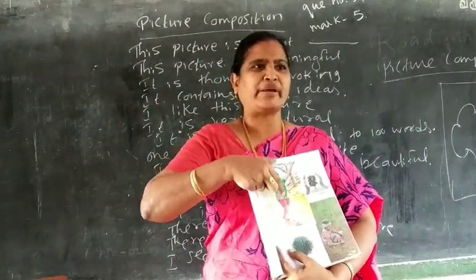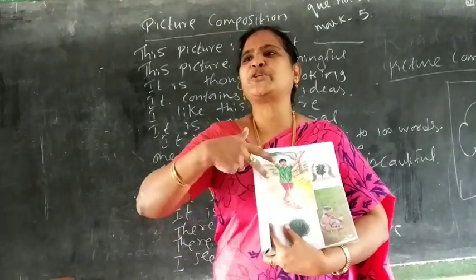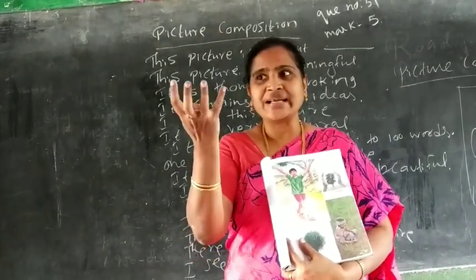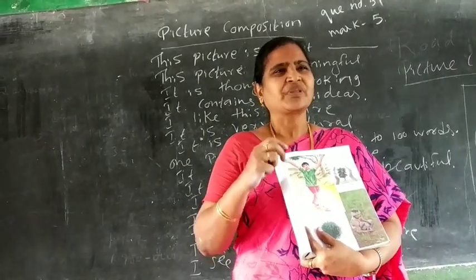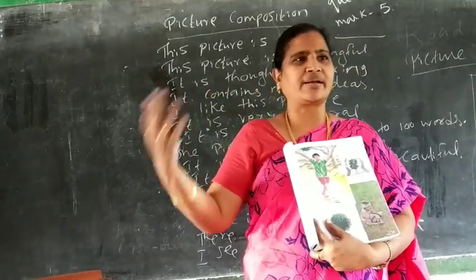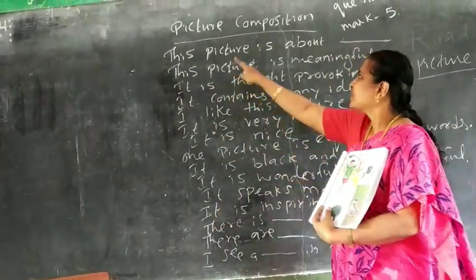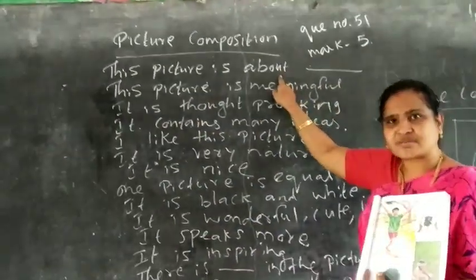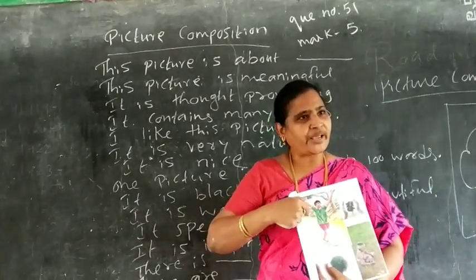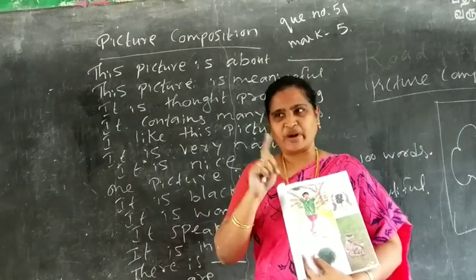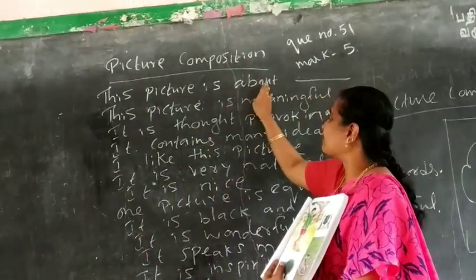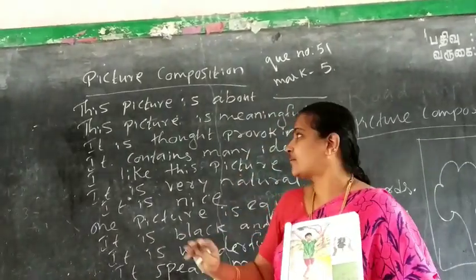Imagine this picture is coming for your exam. How are we going to express? Okay. Minimum 10 sentences you write. Then only you can take full marks. Okay. It doesn't mean 10 sentences you should write. You have to think on your own and you can write more. So first of all, what is this picture about? Okay. So what do you see in this picture? A boy enjoying in the rain. One boy enjoying the rain. Jolly. So this picture is about rain. Something you can write.